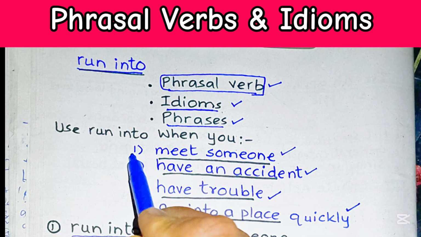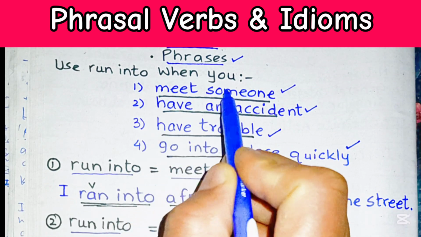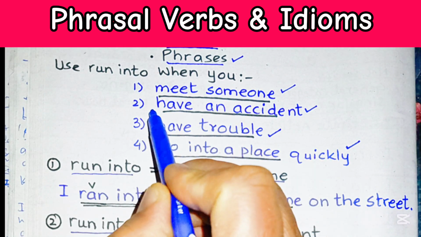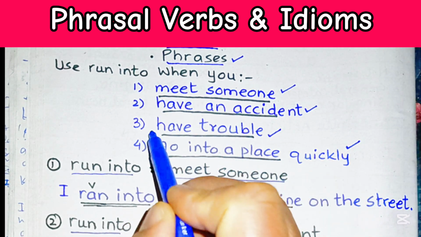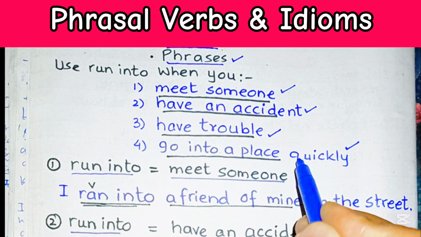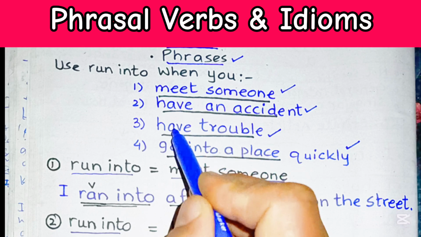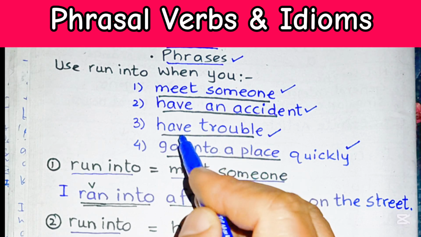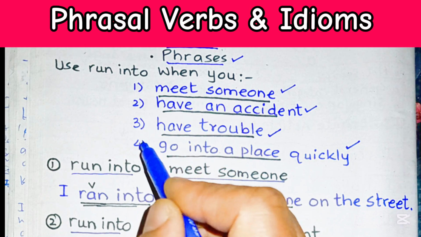A quick sum up: to meet someone, to have an accident, to face some trouble, or to go into a place quickly. These are the uses of run into, which is a phrasal verb.